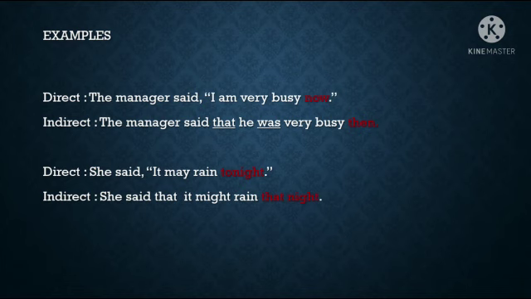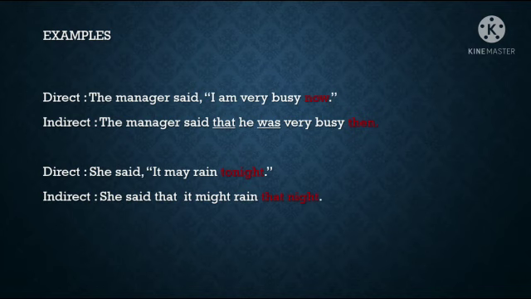And also, we know that it is a statement. So, we have to use the connecting word that. So, what is the first part of the answer? The manager said that. And remove the quotation, remove the comma, everything. And you change I into he or she.